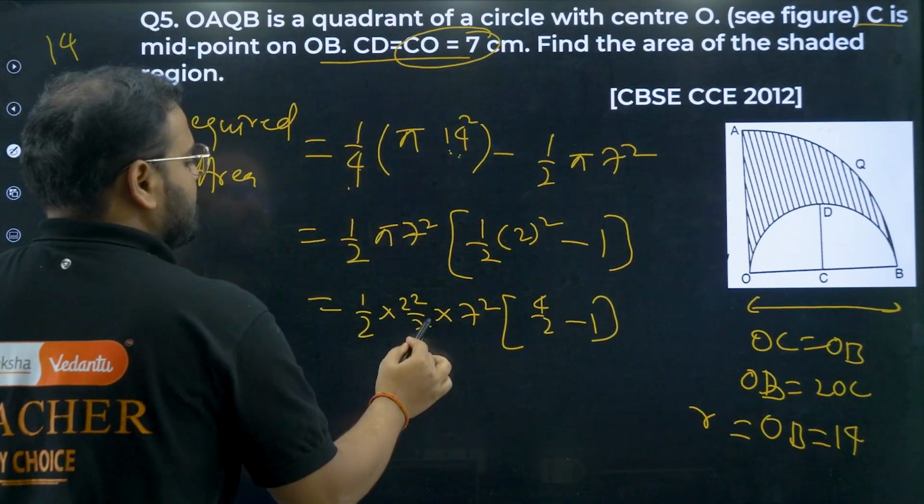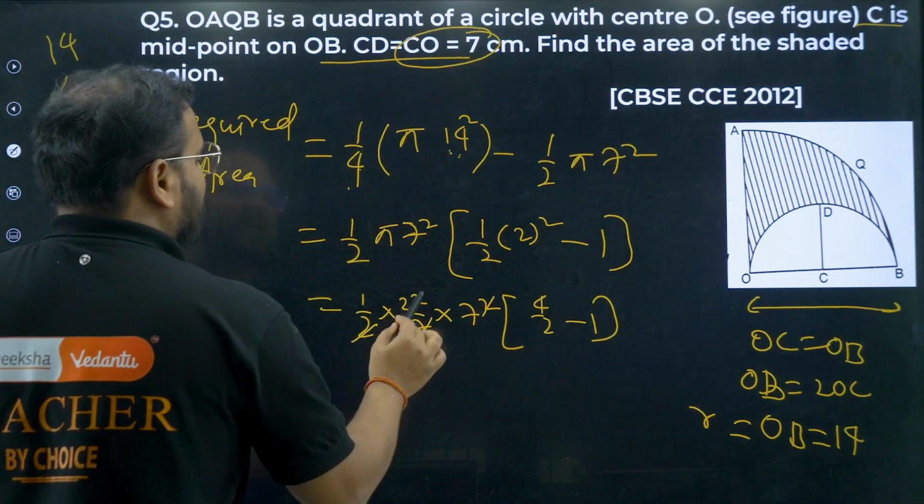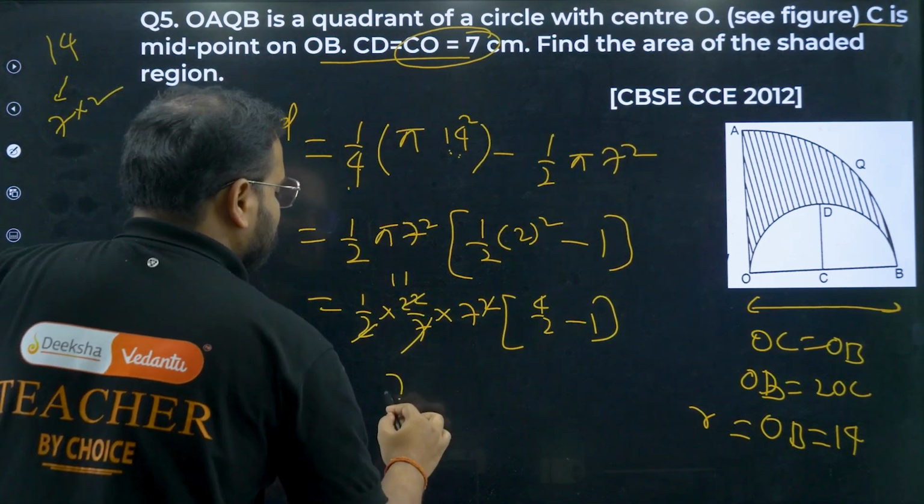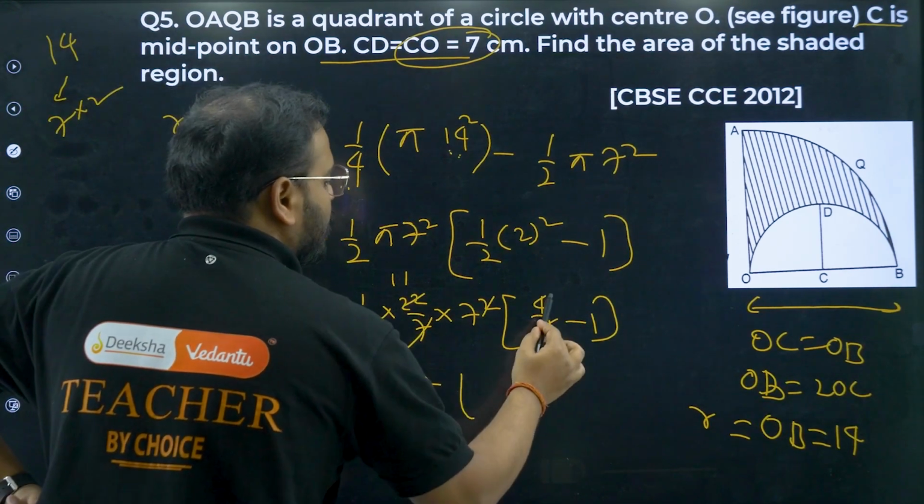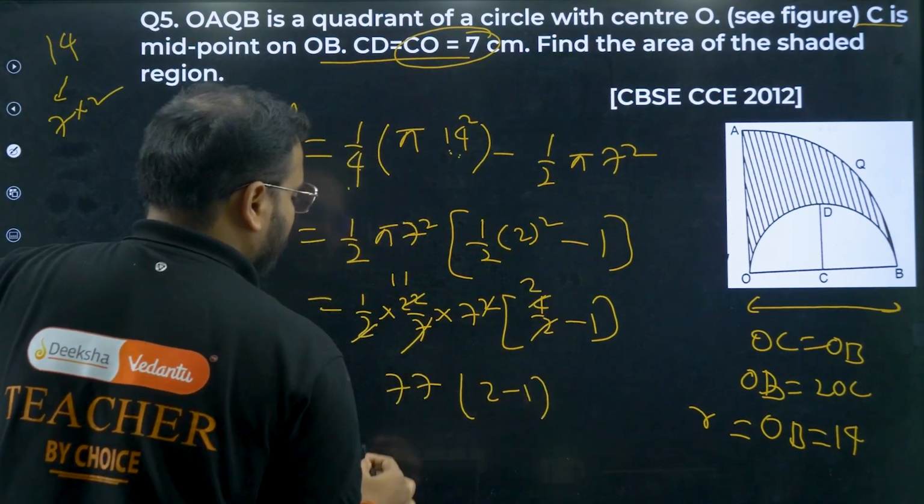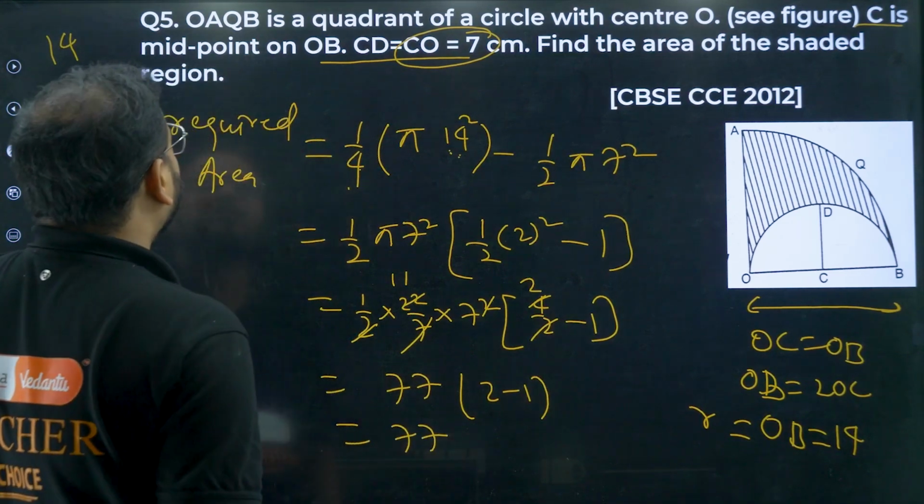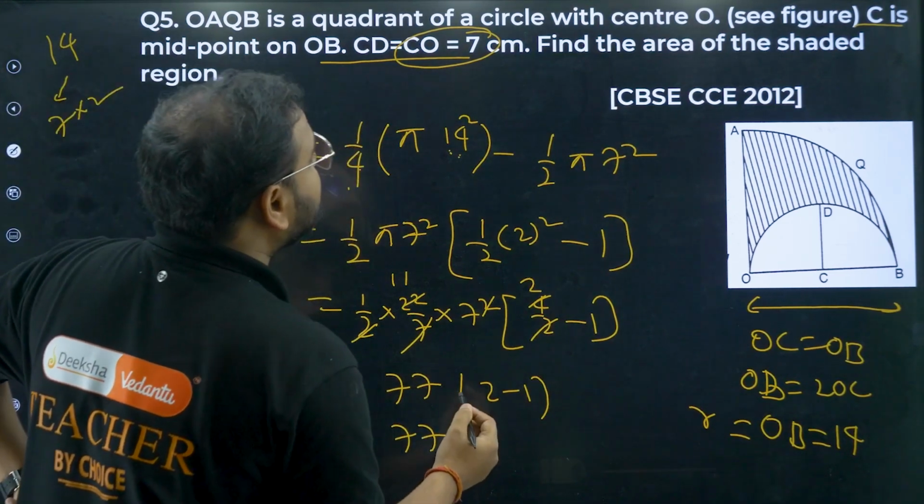Please check this out. 7, this cancels. Okay. 2 will cancel this. So 11. 11 7s are 77. What about this? 2 2s are 4. 2 minus 1. What I'm getting? 77 area, right? So centimeter, is it? Centimeter square.